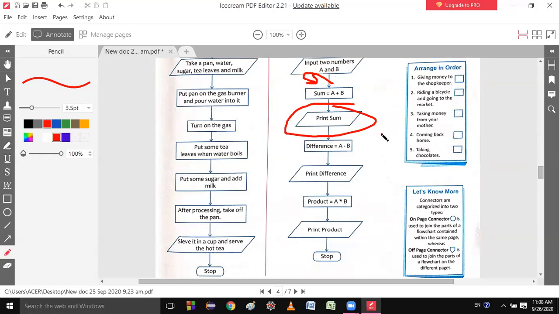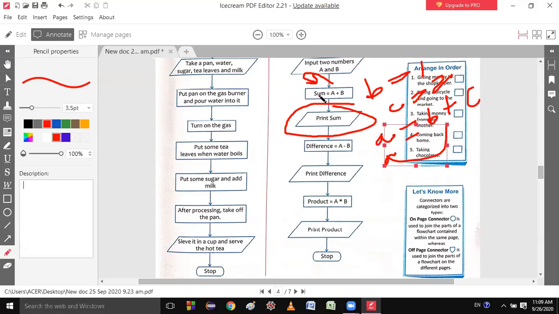In mathematics you write, a equal to b plus c. In this way you write in mathematics, and b equal to a plus c, c equal to something else. So in the same way in the flow chart also, you will get two numbers and you are getting the addition of b and c into a. In the same way you are getting the addition into sum. Is it clear? Yes, sir.